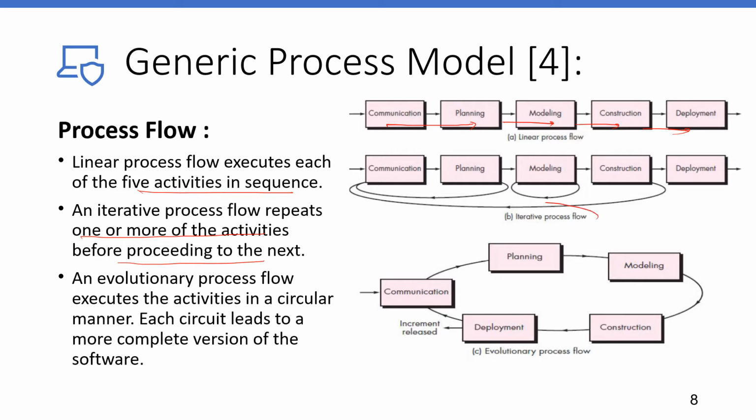So this is the iterative flow model. An evolutionary process flow executes the activities in a circular manner. Means communication, then planning, and then doing the construction and deployment. Increment release 1 will happen here. Each circuit leads to a more complete version of the software.